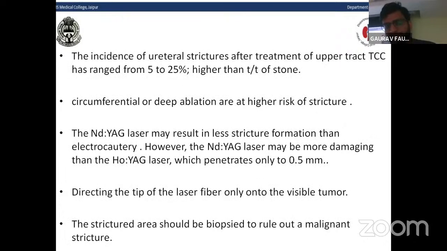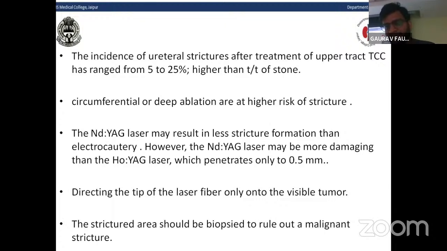The incidence of ureteral stricture after treatment of upper tract transitional cell carcinoma has ranged from 5% to 25%, and this incidence is higher than with ureteroscopic treatment of stones. Circumferential or deep ablation is at high risk of stricture formation. The Nd:YAG laser may result in less stricture formation than electrocautery.